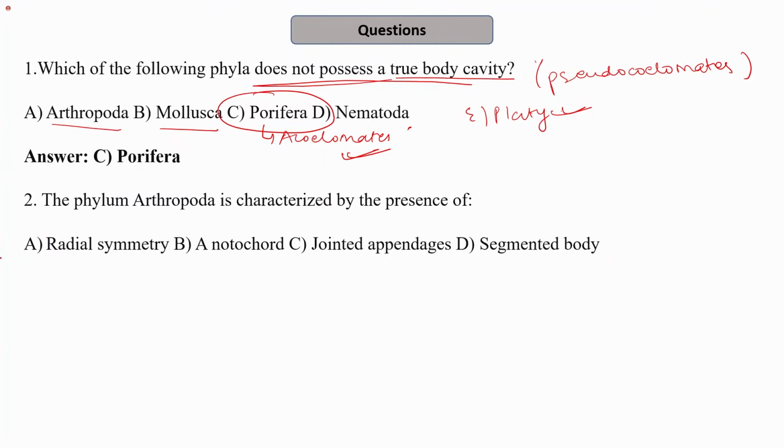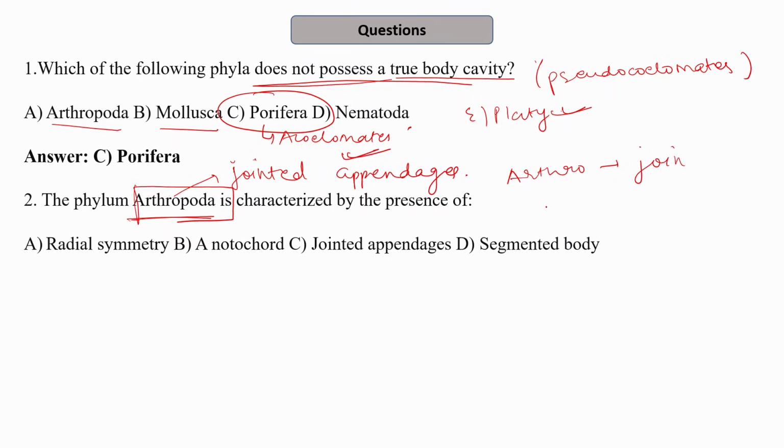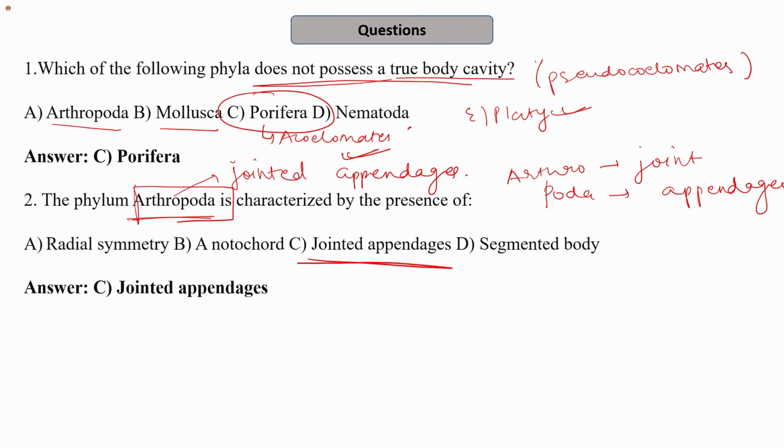Next, the phylum Arthropoda is characterized by the presence of what? So we know that the most important characteristic of the phylum Arthropoda is the presence of jointed appendages. That is why the phylum Arthropoda is named so. Arthro means joint, and poda means appendages. So they have jointed appendages. So the correct answer is jointed appendages.